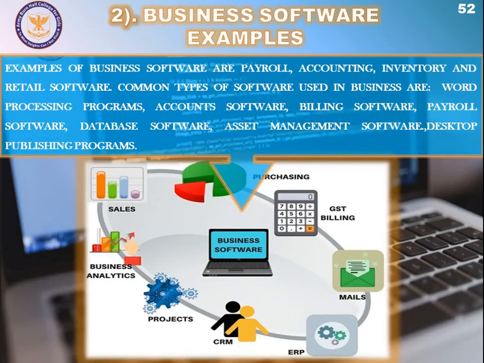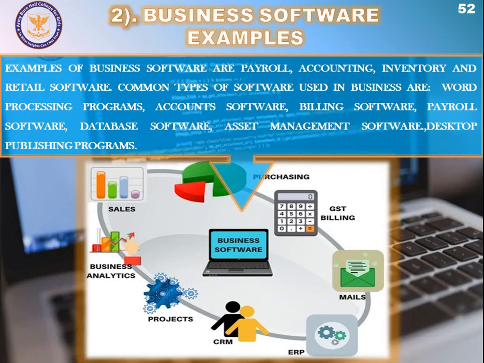So the example of business softwares are payroll softwares, accounting softwares, inventory and retail softwares. Common types of software used in business are, again, word processing programs, account softwares, billing softwares, payroll softwares, database softwares, asset management softwares, desktop publishing softwares, etc. These type of softwares are used in different business-based organizations or companies for performing different purposes, as you can see in this diagram, that they serve different purposes specifically relevant to the business.